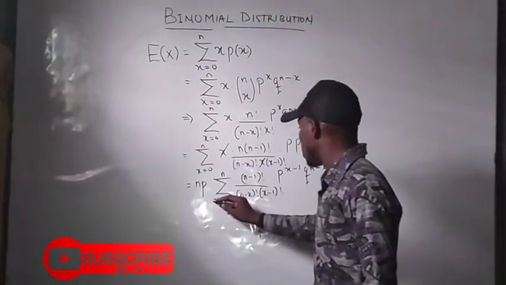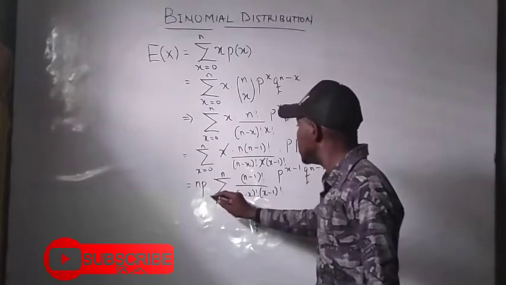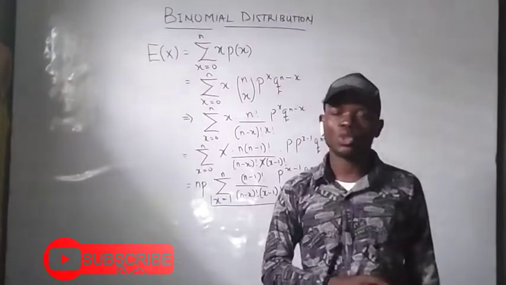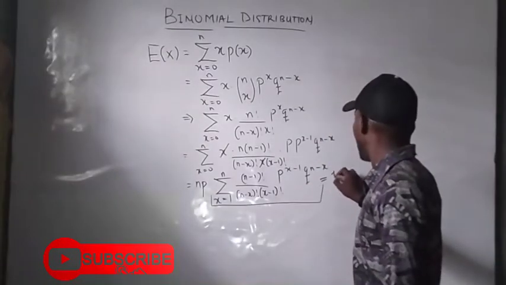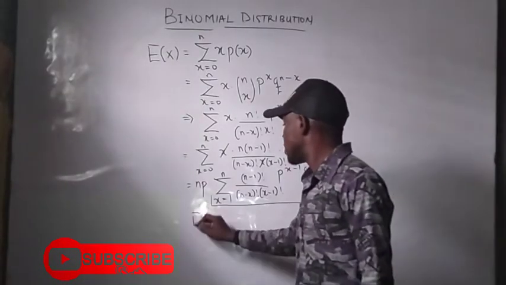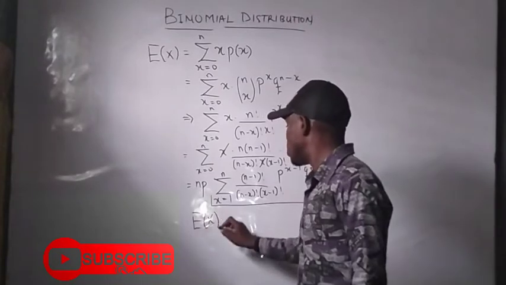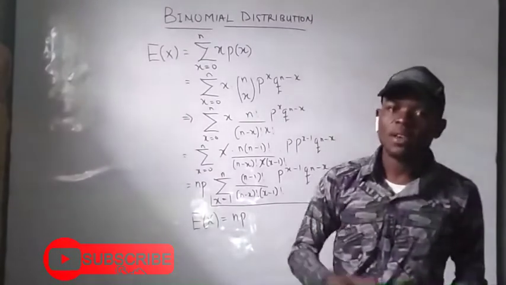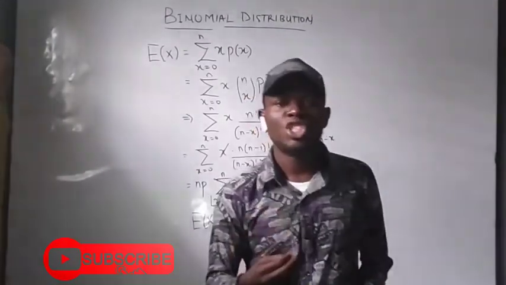Like I told you, a probability distribution function is not unique. All of this is a legitimate probability distribution function, so it sums up to 1. Hence, the mathematical expectation of a binomial distribution equals np, and that is our mean for a binomial distribution function.